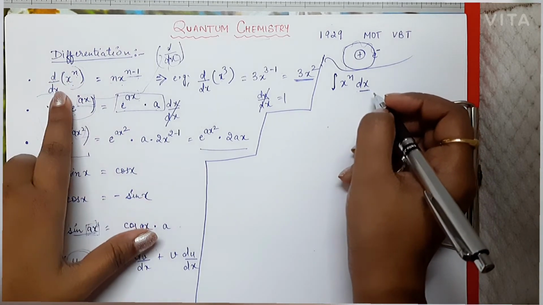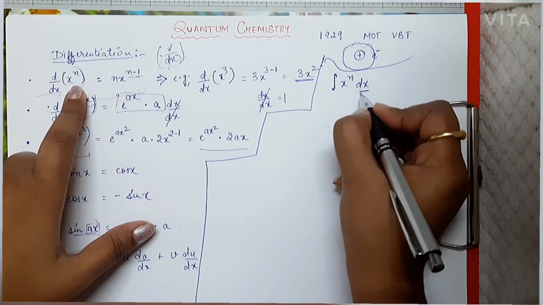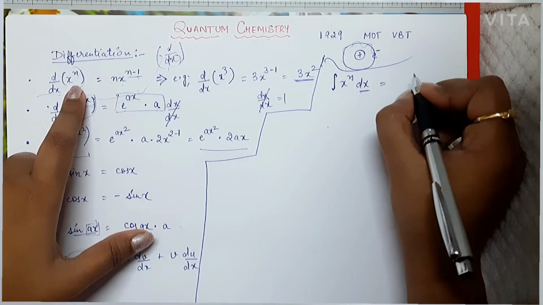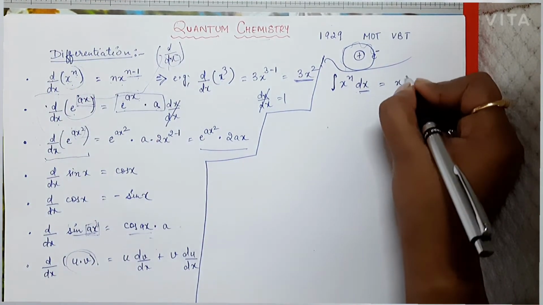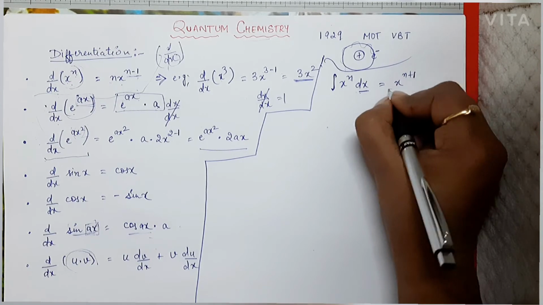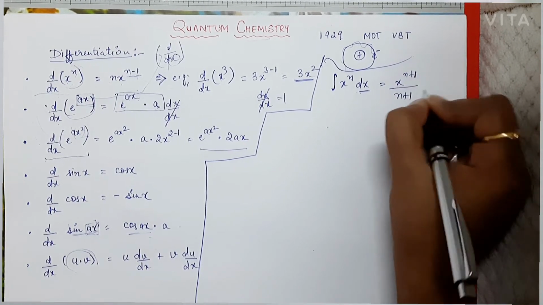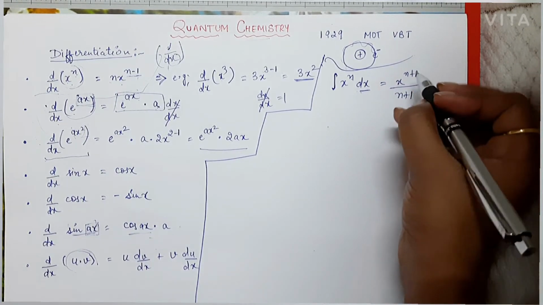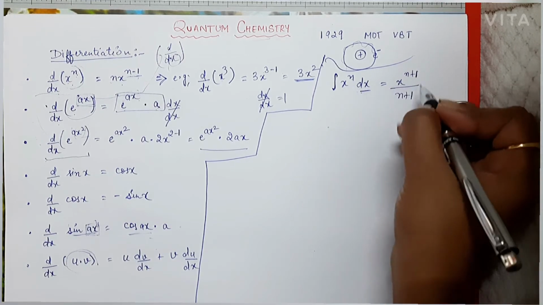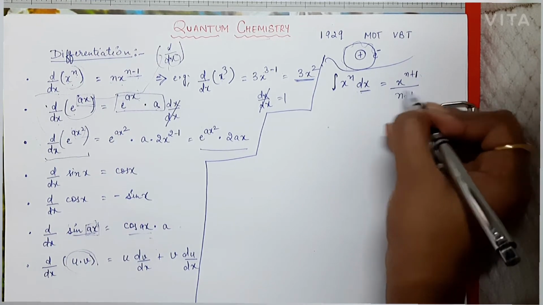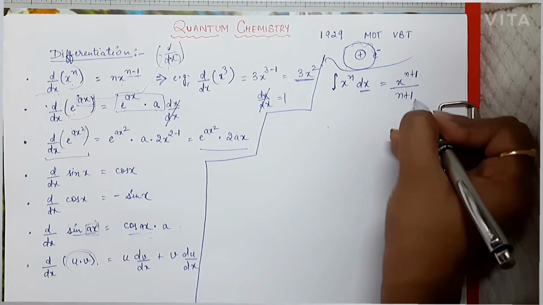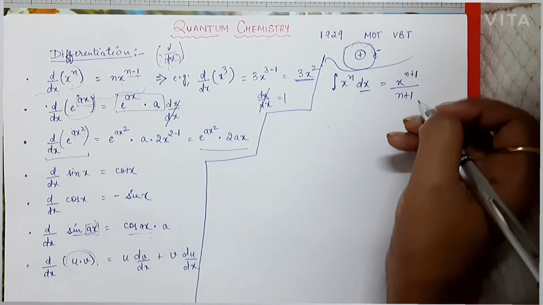Here we were differentiating x to the power n. Now here it is integration of x to the power n, which will be equal to x to the power n plus 1 divided by n plus 1. We just have to add 1 to the power, and that same constant will be divided. N plus 1 will be divided. This is the first formula.